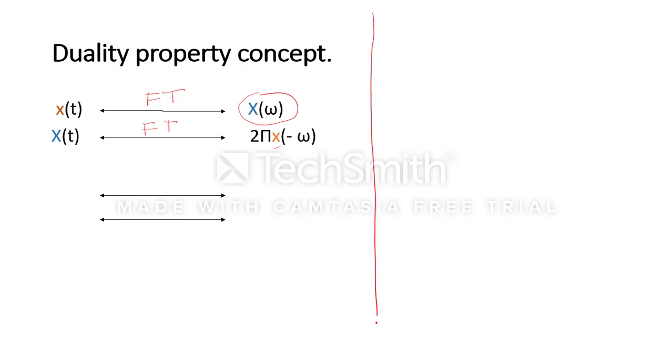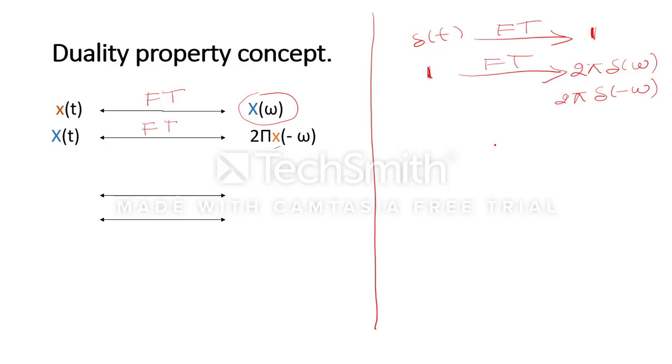I can take one example. Suppose that we are having delta(t) function and we know that its Fourier transform is nothing but 1. And if I take 1 and again try to take the Fourier transform, we know that the Fourier transform of 1 is nothing but 2 pi delta(omega), or using the formula I can write it will be 2 pi delta(minus omega), because delta(minus omega) is the same as delta(omega). Delta(omega) is nothing but a pulse present at 0, so its mirror image will be the same. So we can see that duality property is proved over here.